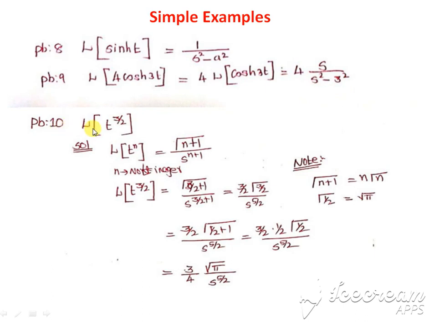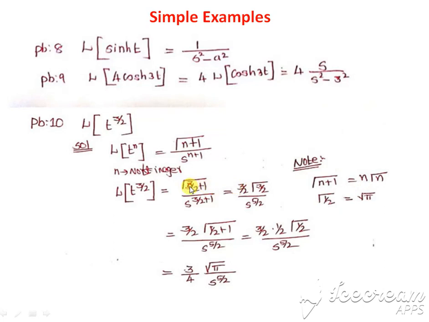So the 10th problem, Laplace of t power 3 by 2. Here n is not an integer. So for that, the formula is gamma function of n plus 1 by s power n plus 1. We can write the gamma function with n value 3 by 2: gamma of 3 by 2 plus 1, divided by s power 3 by 2 plus 1. Note these two properties of the gamma function. Gamma function of n plus 1 can be written as n times gamma function of n. Gamma function of 1 by 2 is equal to root pi.